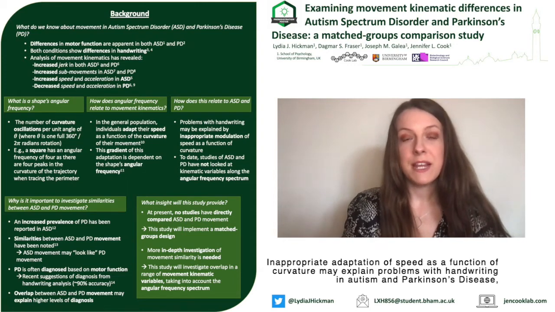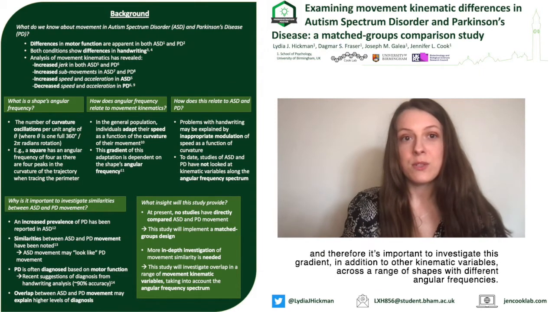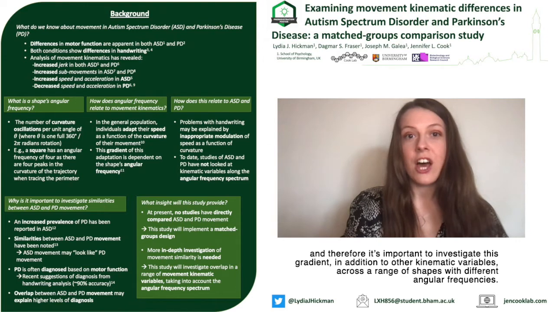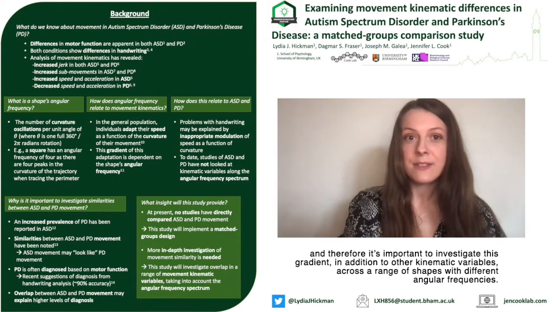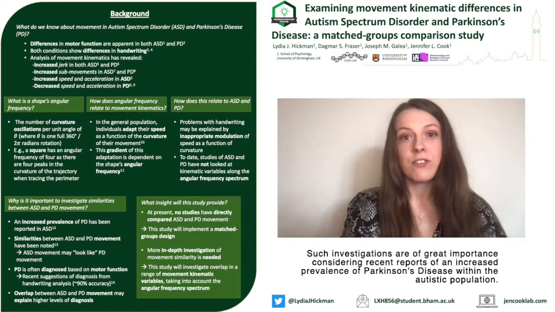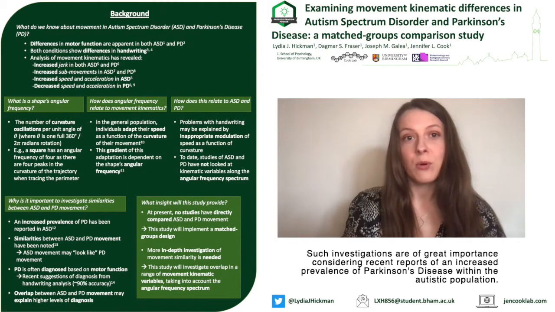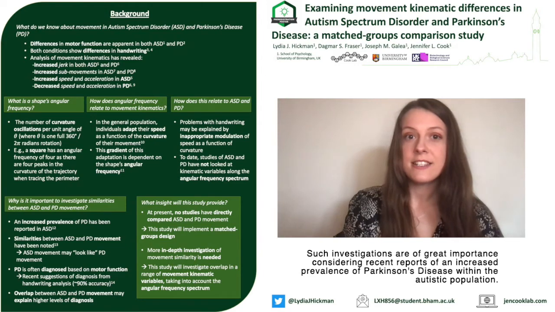Inappropriate adaptation of speed as a function of curvature may explain problems with handwriting in autism and Parkinson's disease, and therefore it's important to investigate this gradient in addition to other kinematic variables across a range of shapes with different angular frequencies. Such investigations are of great importance considering recent reports of an increased prevalence of Parkinson's disease within the autistic population.